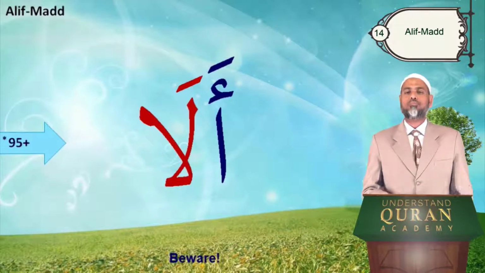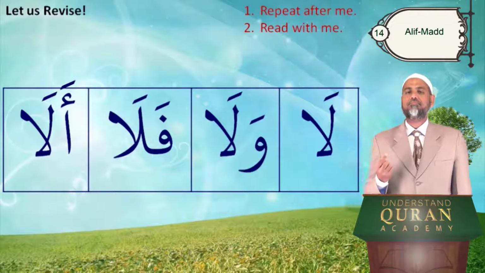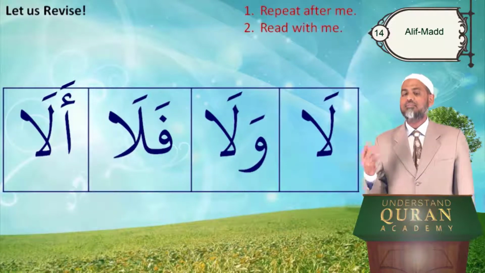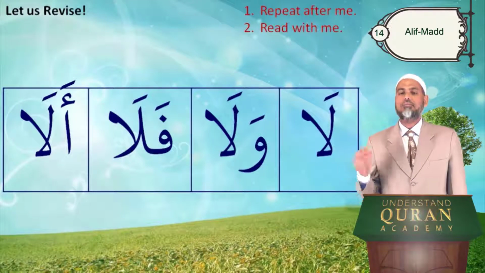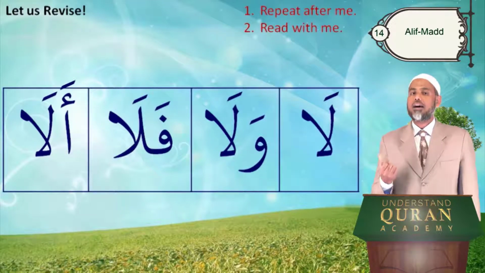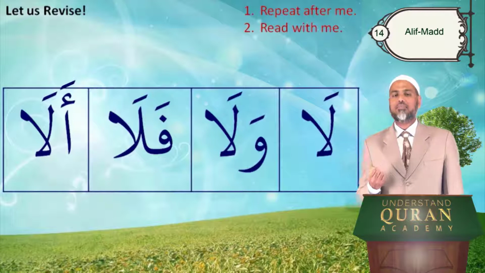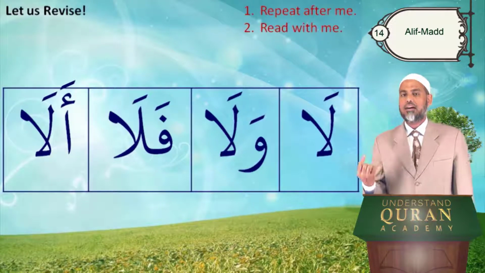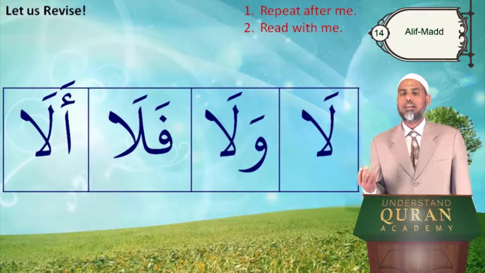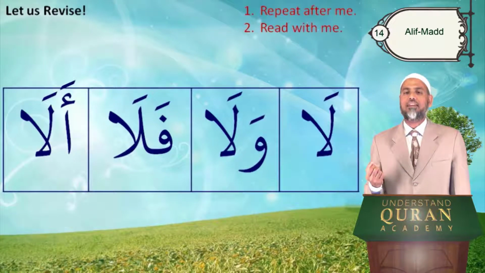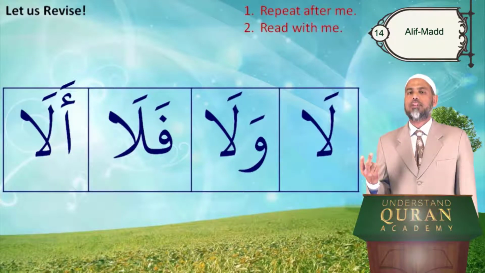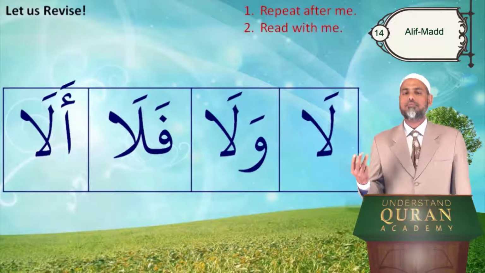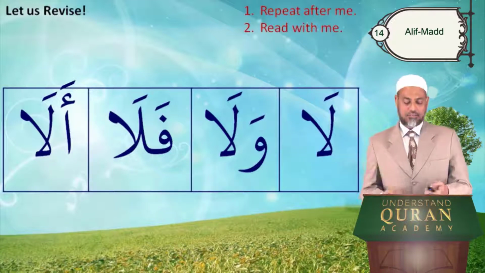Let's revise the last four. La, wala, fala, ala. Don't say ala, ala. A should be clearly pronounced. Again, la, wala. Wa is from, make the lips round. Don't say wala, not like V. Wa, wala. And the third one, fala, ala.